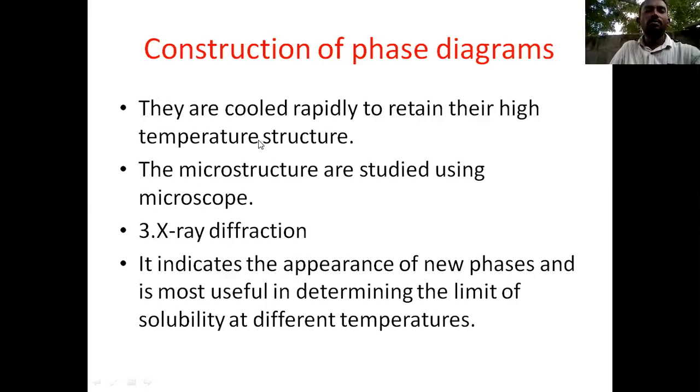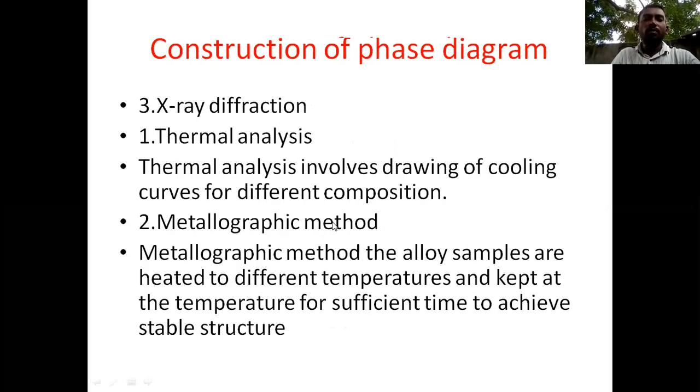What is the third one? Here, they are cooled rapidly to retain the high temperature structures. When cooling, we have slow cooling, faster cooling, and also rapid cooling. In rapid cooling, when we heat the alloy and then cool it rapidly, it retains its high temperature structures. This is the metallographic method.